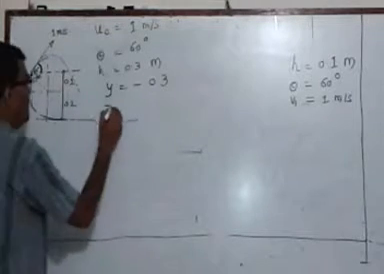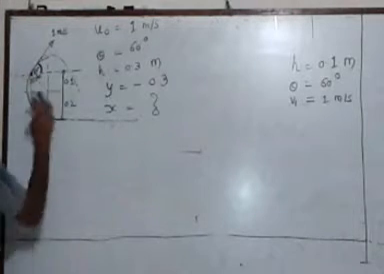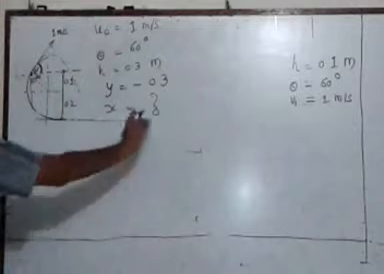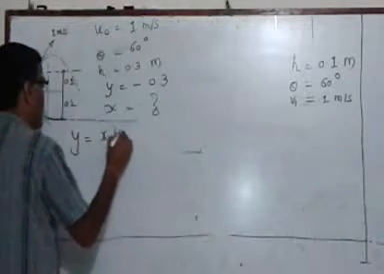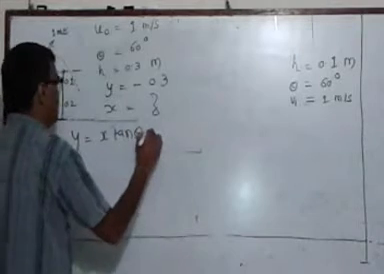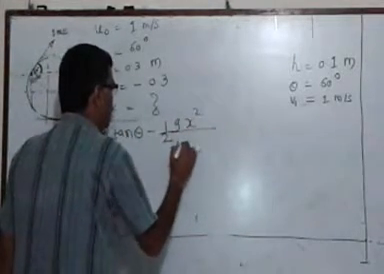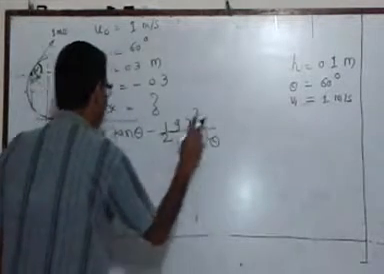X coordinate is what we are supposed to find out. The horizontal distance where this particular block is going to hit the ramp on the horizontal surface. So let me use the equation of trajectory. y is equal to x tan theta minus half g x square upon u0 square cos square theta. Let me put up the values here.